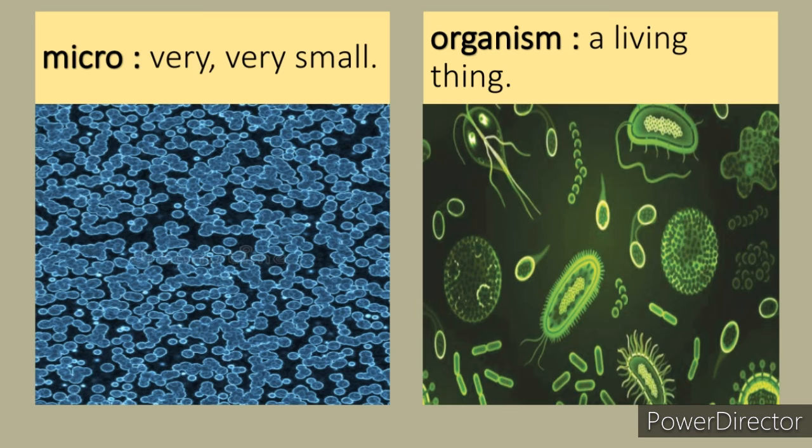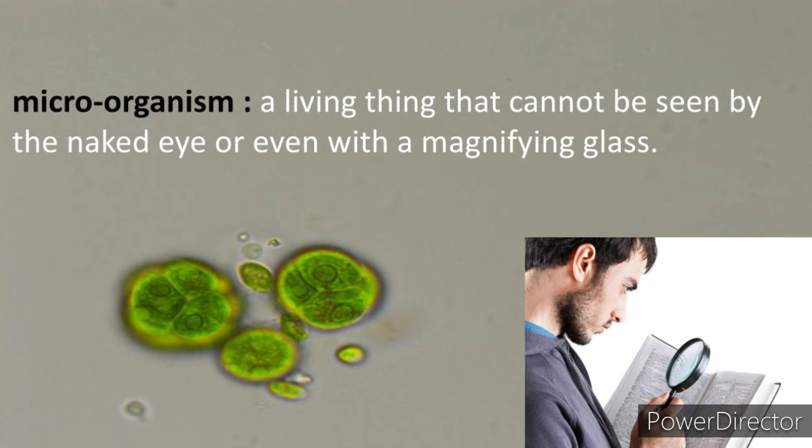Micro, you understood, very small, very tiny. Organism means a living thing. Microorganism means a living thing that cannot be seen by the naked eyes or even with a magnifying glass.